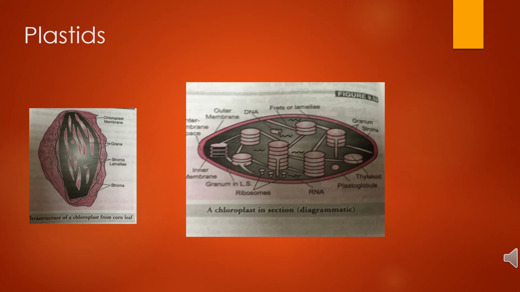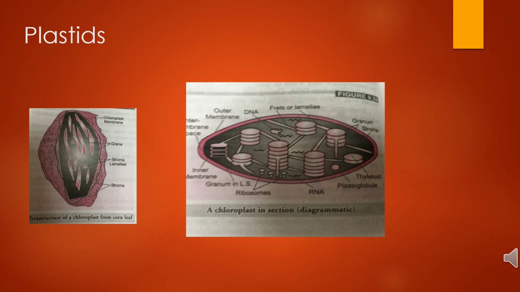The structure of the chloroplast is like this: it is bounded by two membranes, like mitochondria, and the two membranes have a fluid-filled space between them called the intermembrane space. The outer membrane is smooth and freely permeable to small molecules, and the inner membrane is semi-permeable and rich in protein.